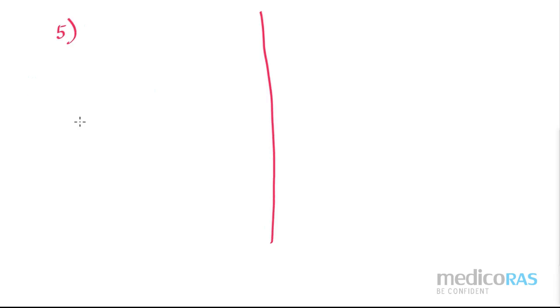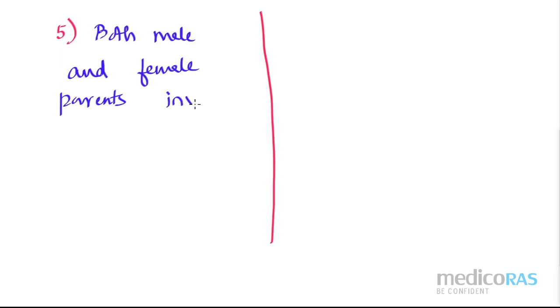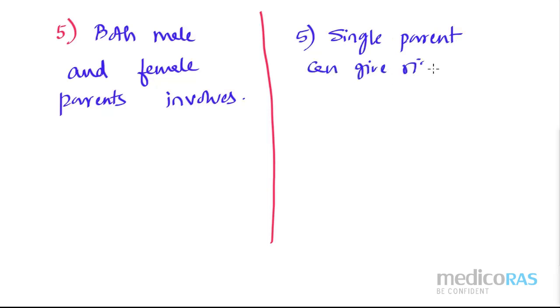See, for sexual reproduction, you must have at least 2 sexes. One is male, the other one is female, right? So both male and female parents are involved. That's why we can make the variation, right? But here, as you have no variation, that means there is a single parent. A single parent can give rise to a new individual.